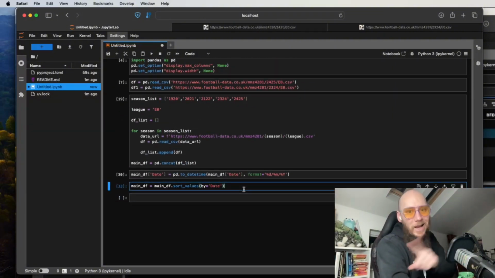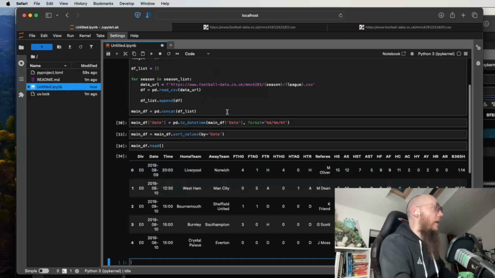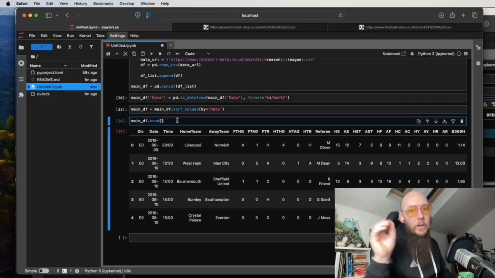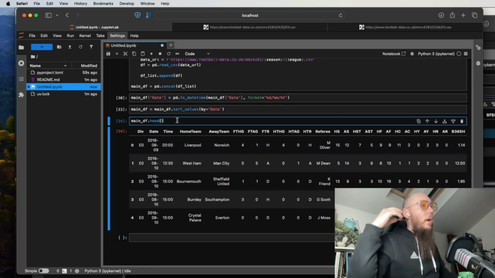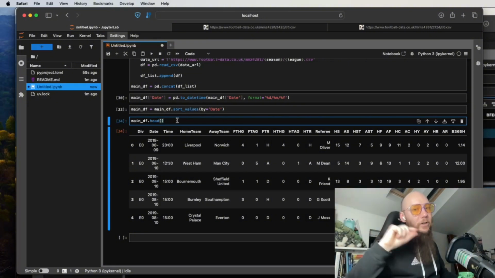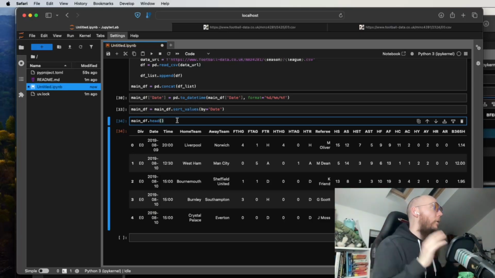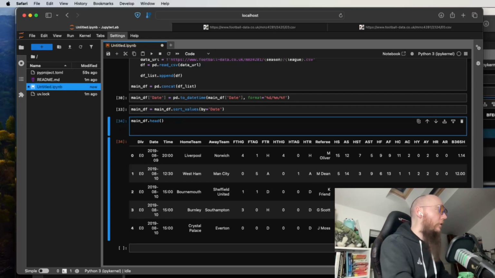Okay, now let's have a look at the data and pick out the columns that we want. Let's just use the head command again. There are some columns in here that we don't care about. We're only going to pick out the columns that we want, and we're going to do some light transformations on them for reasons that will become clear as we model the data some more. For now, there are only a few of the columns that we want. So we're going to make ourselves a list of that. We're going to call it col list.